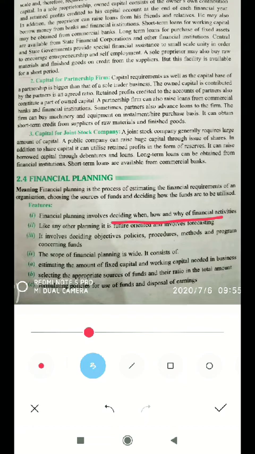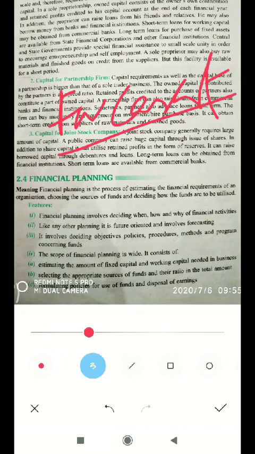Second, like any other planning, it is future oriented and involves forecasting. For a business concern, forecasting is very important. If any planning is happening in the concern, it is for the profit and benefit of the concern.